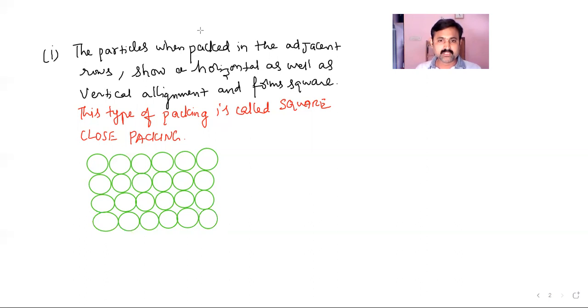Now you are going to observe one kind of square. I will write the lines. Why it is called square close packing is that particles are packed in adjacent rows with horizontal as well as vertical alignment. If you take at least two, take three like this, and you have to come down three also.